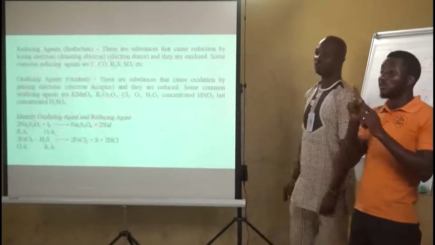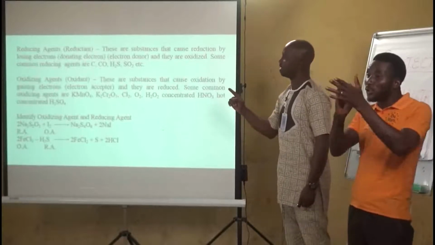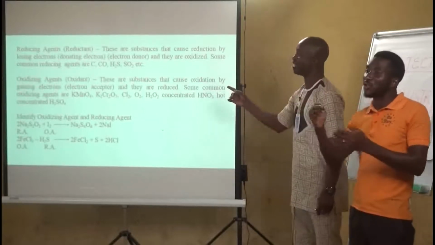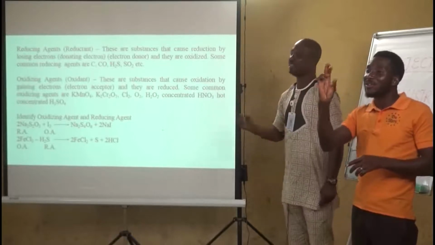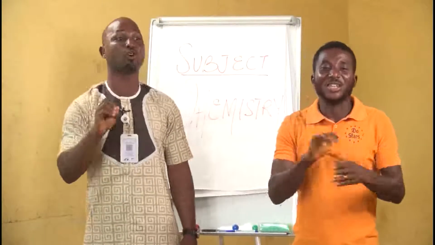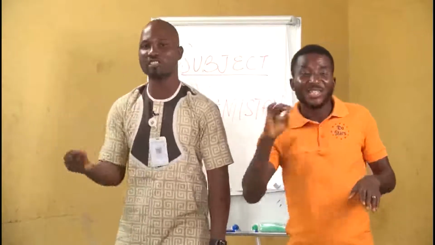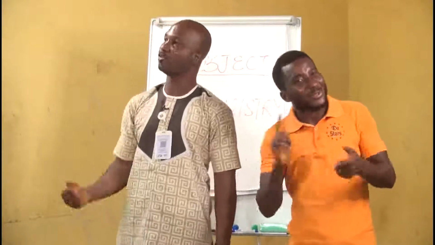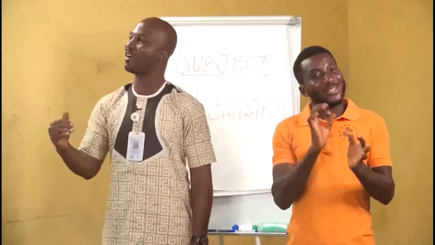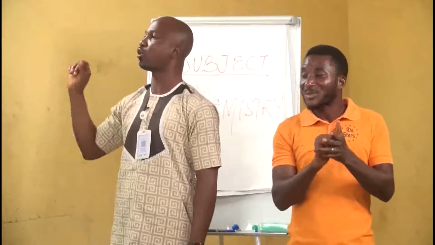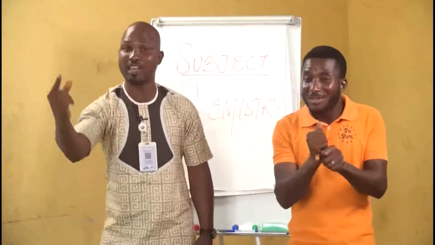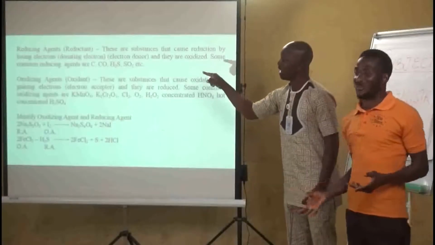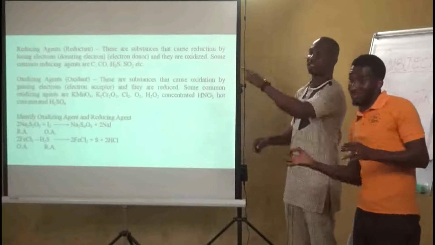Another concept that will interest you is the reducing agent, known as reductant, and the oxidizing agent, known as oxidant. In English, an agent is a causative, something that causes another thing to happen. So if we say reducing agent, we are referring to substances that cause reduction. And they cause reduction by losing electron. If they don't lose electron, the reduction process cannot gain electron.